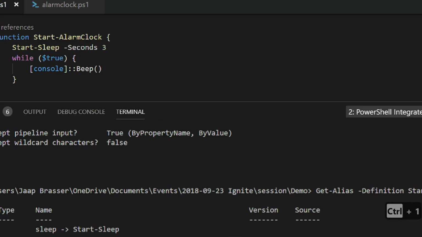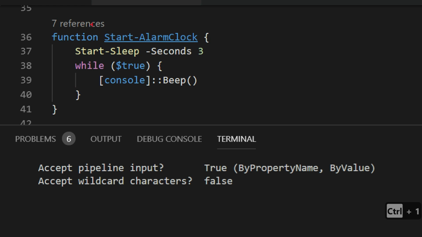So what I'm doing here, I make a function, I call it Start-AlarmClock, and I'll make it do exactly the same thing. I won't be using any of the shorthand anymore. So before I typed sleep 3, but now I turned it into Start-Sleep -Seconds 3. So it's easier to understand for everyone what it is without using an alias.